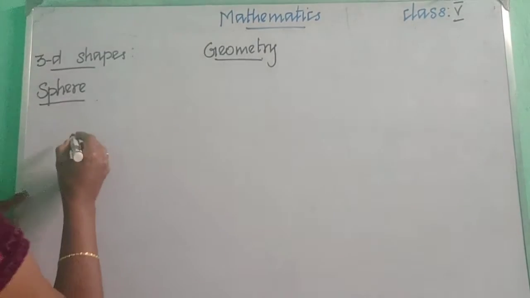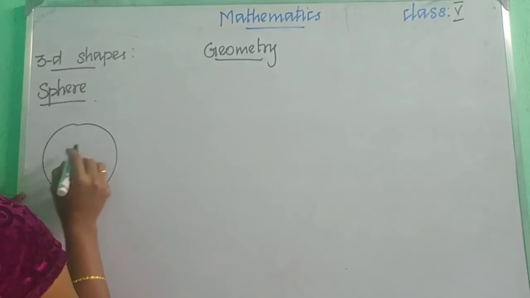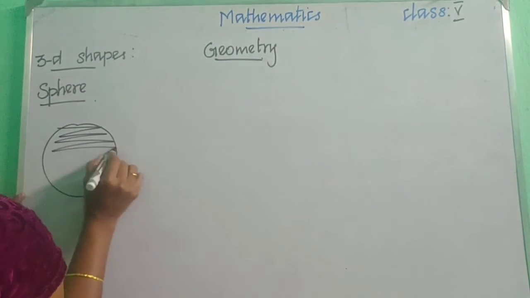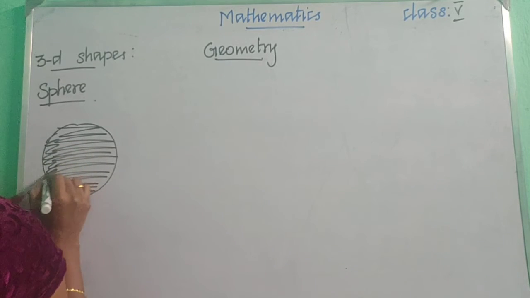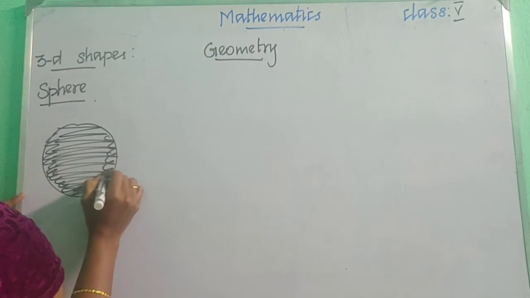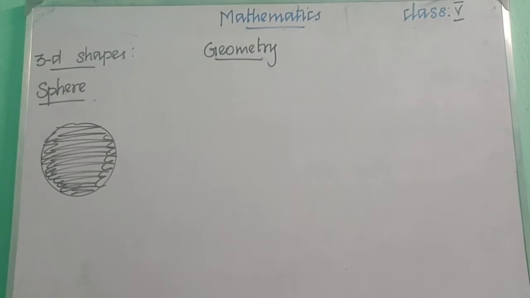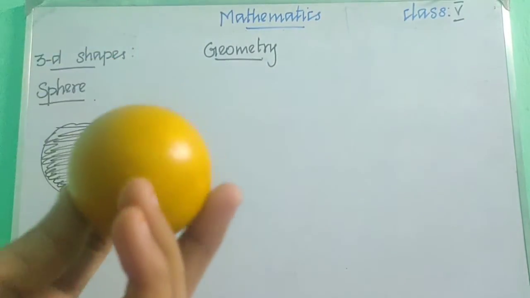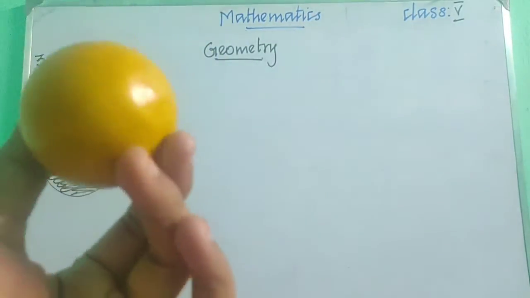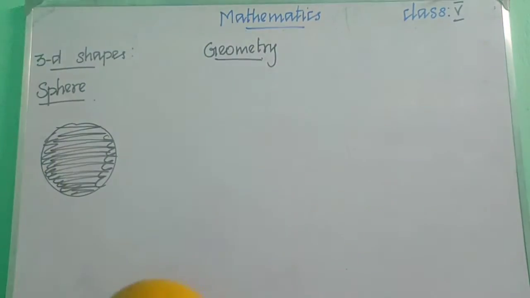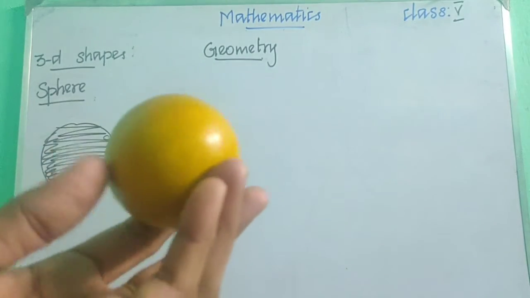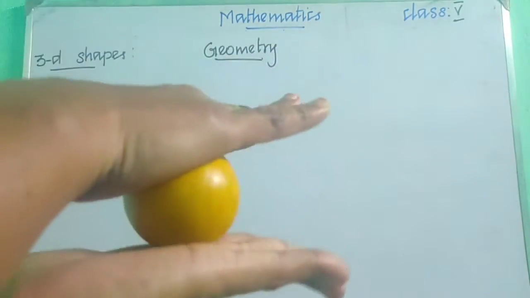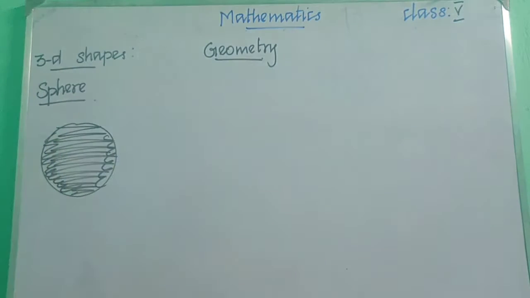And sphere, so it seems to be like a circle. The 3D shape of a circle is the sphere. Okay, children, so you can see the sphere, right? You can see the sphere in my hand. So we can say it's a 3D shape, because it occupies space, right? If you simply close your hand, it occupies some space, right? So it is a 3-dimensional shape.